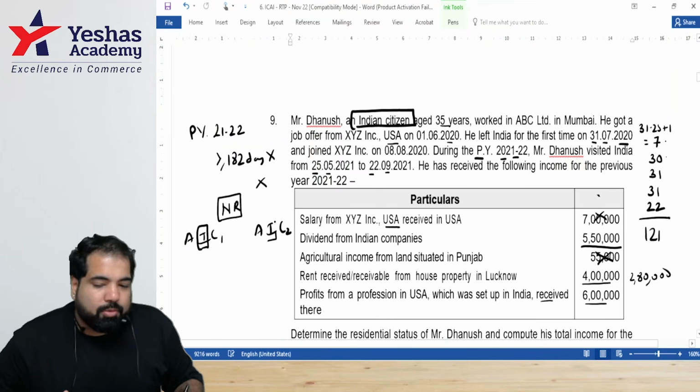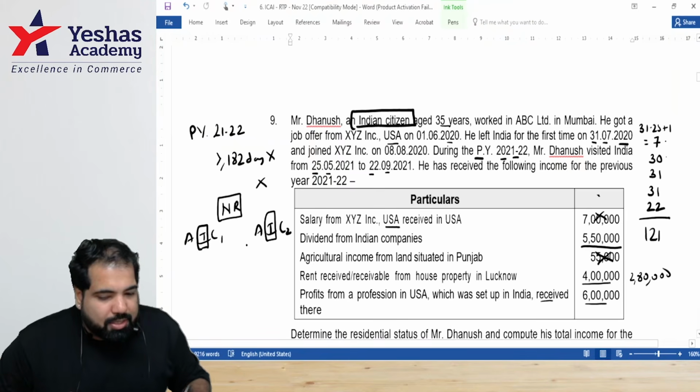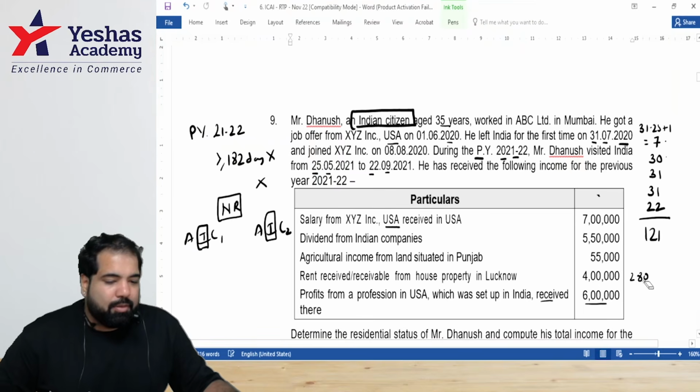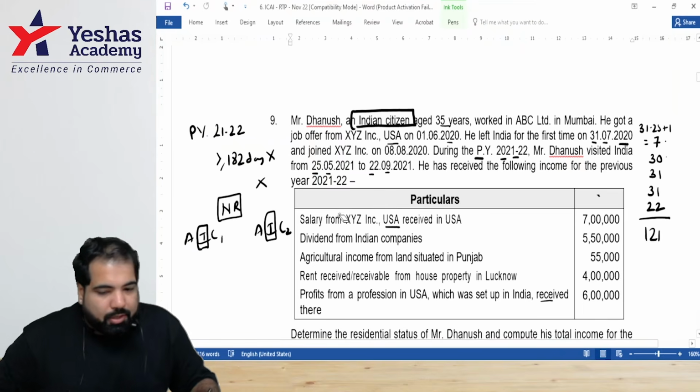Indian income should be more than 15 lakhs; it is not more than 15 lakhs. So I'm not checking, guys. What is the residential status? NR. Now he's an NR, guys. Everyone, please tell me which incomes will be taxable in India. Is it DEAR income?